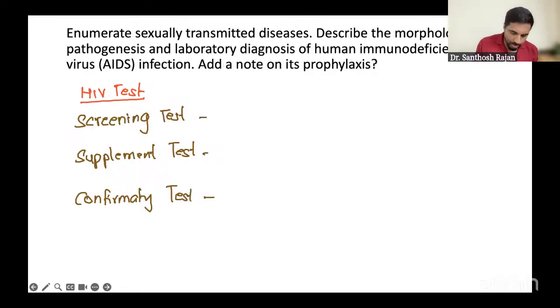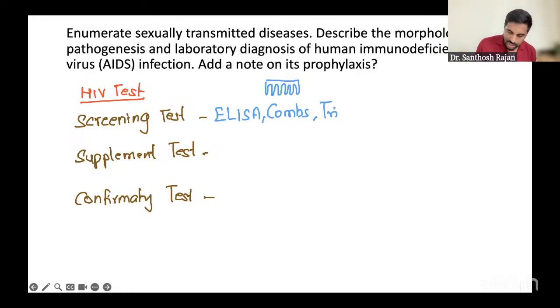Screening test, what are the important tests you're going to do? Screening test is, of course, ELISA is one. You will not forget. Then there is something called the Combs test. Not that Coombs test, it's a comb test. Combs is basically this, it has multiple combs like this. So many samples can be detected, positive or negative. Screening test, so Combs test.